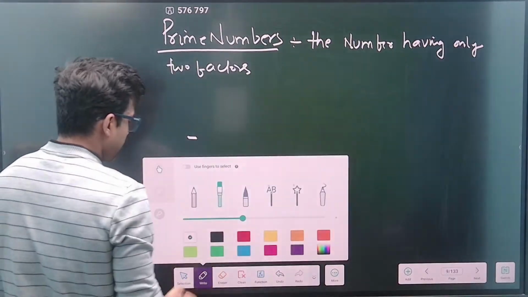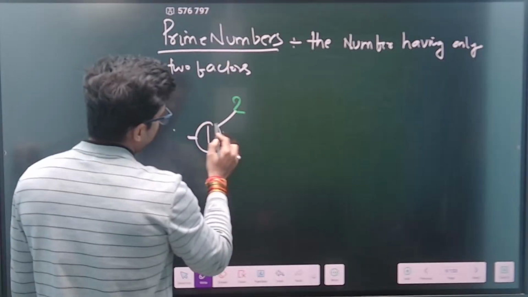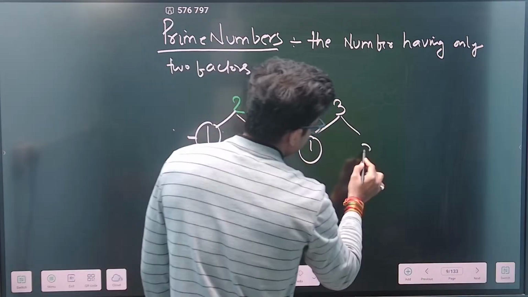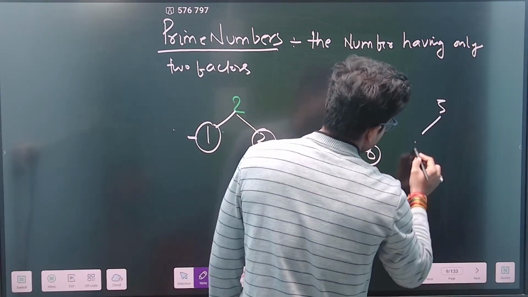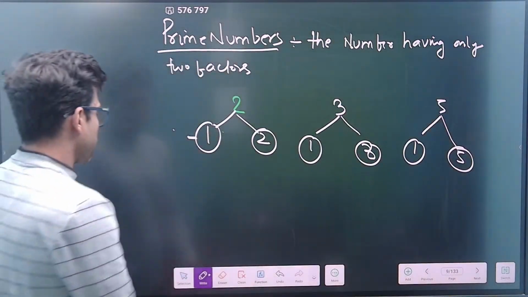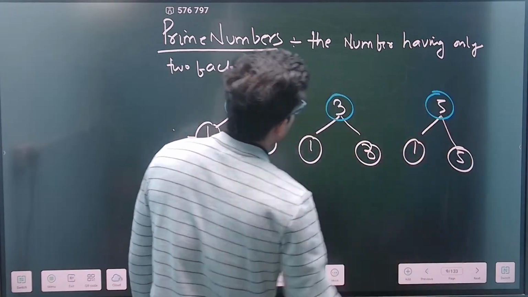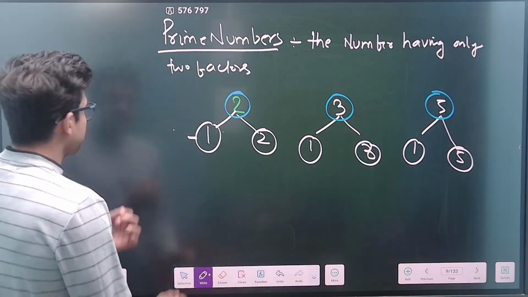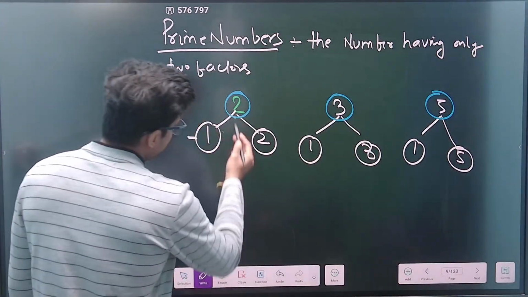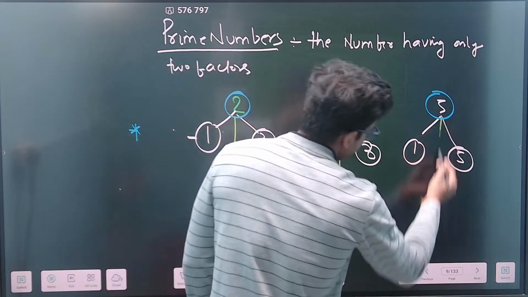For example, if I take the number 2, it has only two factors, which are 1 and 2, correct? If I talk about the number 3, only two factors, 1 and 3. If I talk about 5, only two factors, 1 and 5, correct now? So these are numbers having only two factors, which are 2, 3, 5, and so on and so forth. Now, guys, let's learn something new. Let's do a square of these numbers. The square of 2 becomes 4, of 3 becomes 9, of 5 becomes 25, correct now?